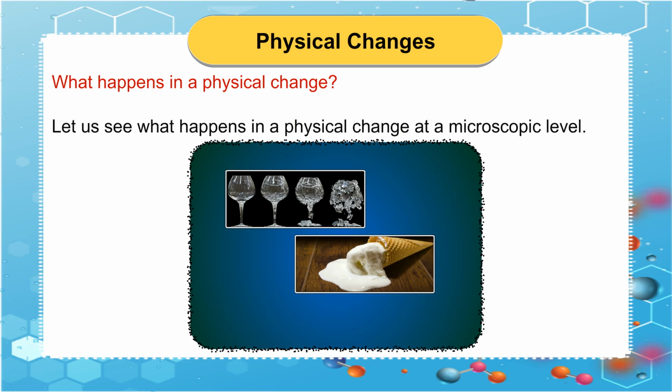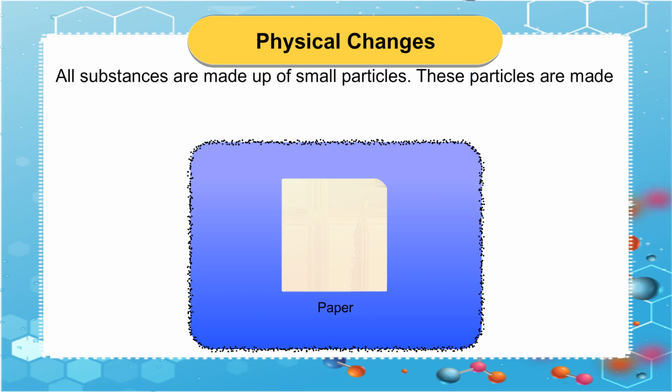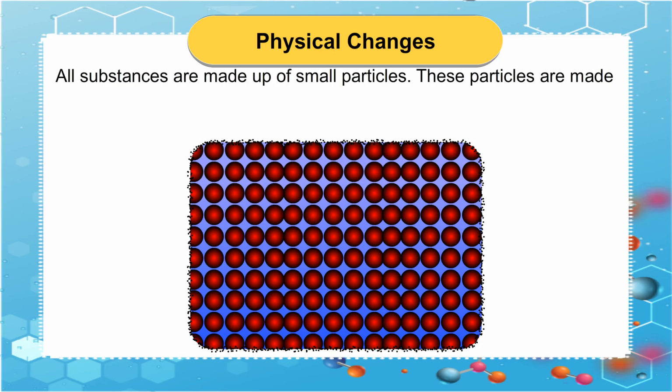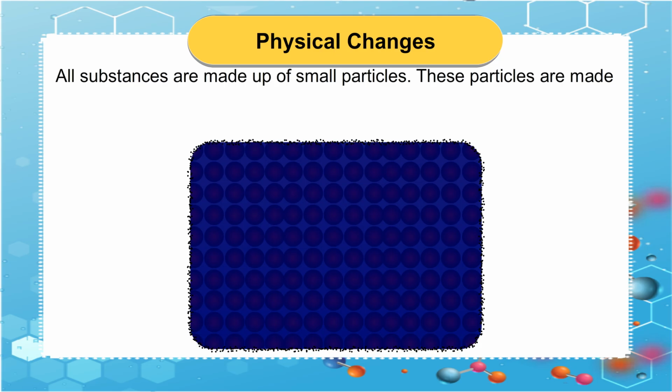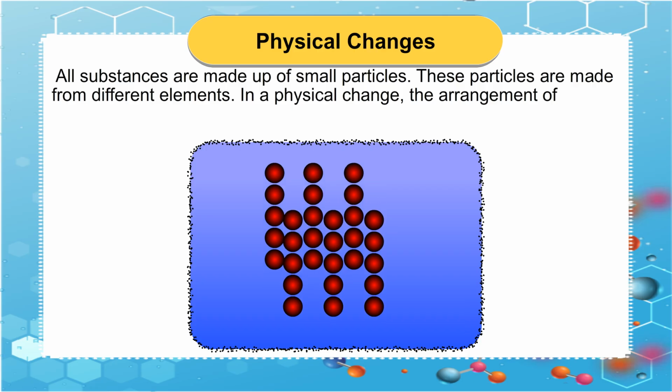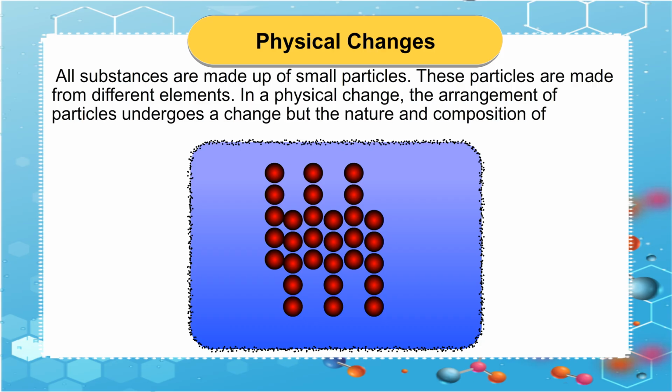Let us see what happens in a physical change at a microscopic level. All substances are made up of small particles. These particles are made from different elements. In a physical change, the arrangement of particles undergoes a change, but the nature and composition of particles remains the same.